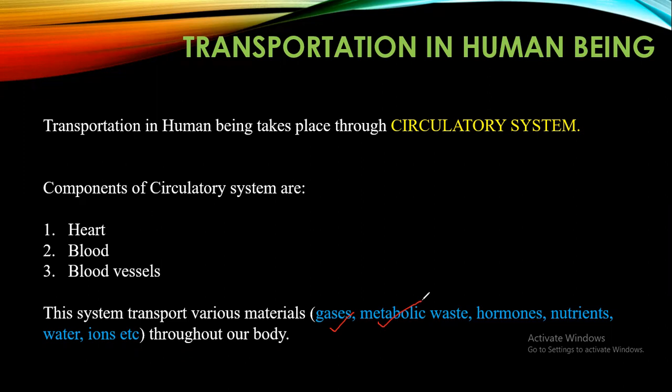After that, there are some molecules which are formed which act as waste. Those are called metabolic waste, the waste generated by the catabolic and the anabolic reactions going on in the cell. That also has to be transported and removed via the blood. Then you have the hormones, the nutrients which are being supplied, water, ions, etc. throughout your body.